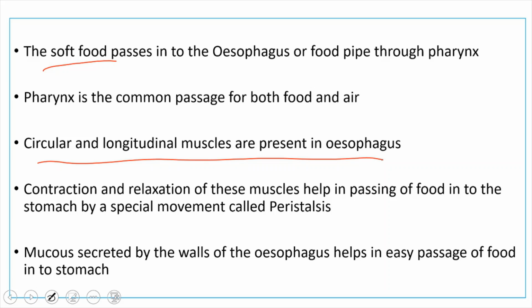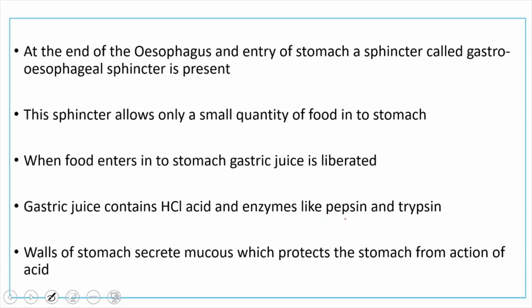Inside the esophagus, circular and longitudinal muscles are present, and the contraction and relaxation of these muscles gives a special type of movement called peristalsis. Such movements we call peristalsis, which helps the movement of the food from the mouth to the stomach. And even the walls of the esophagus will secrete mucus, which makes the food very soft and helps in easy passage of the food.